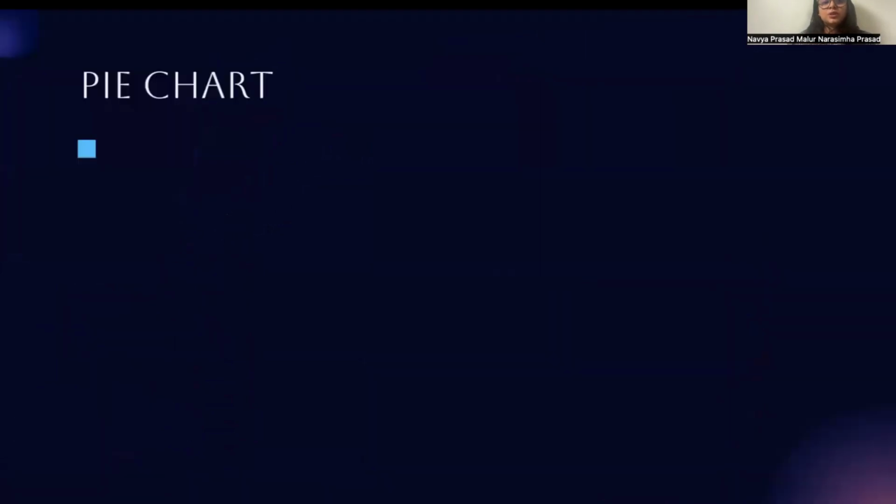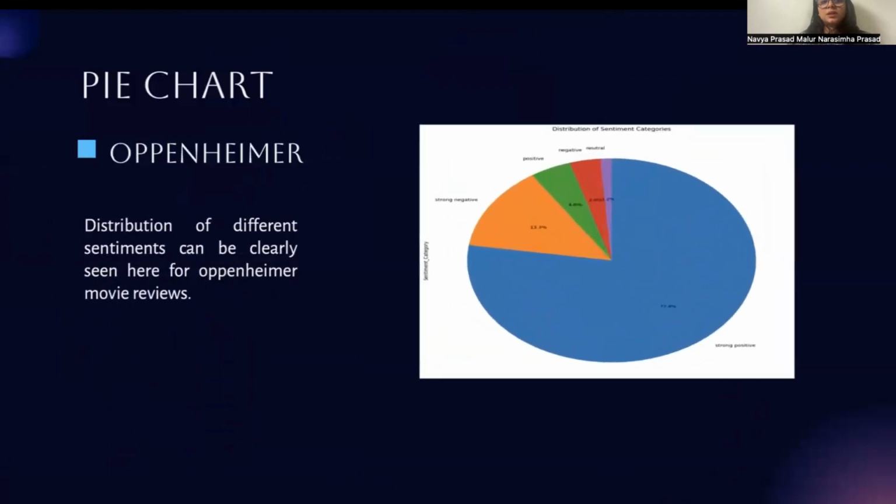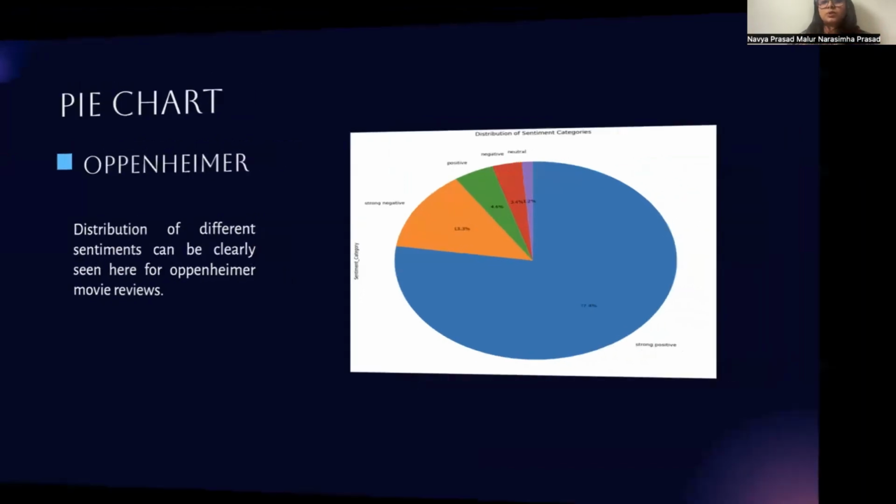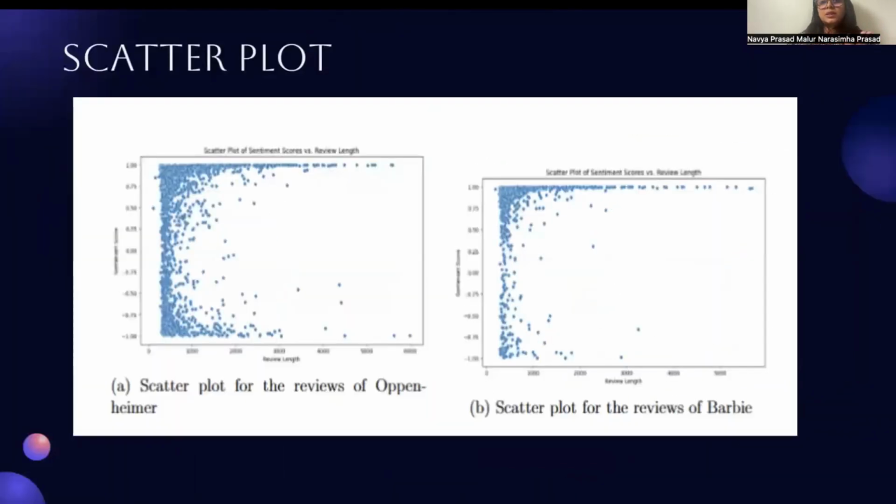Then the pie chart basically shows the distribution of the sentiment categories. We have taken the movie Oppenheimer here to show the visualization. We can see that 77.4% of the reviews were strong positive reviews, followed by 13.3%, which were strong negative reviews.